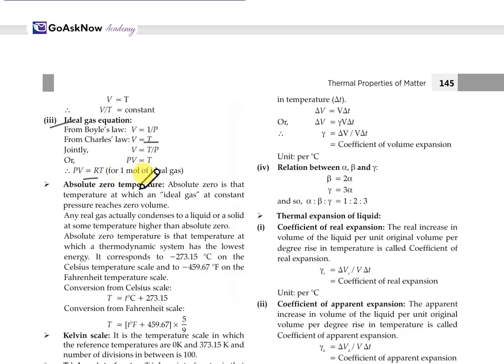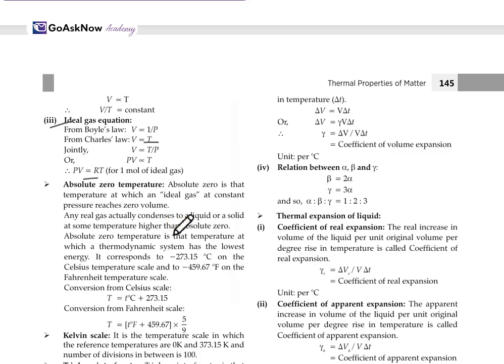Now, absolute zero temperature. Absolute zero is the temperature at which an ideal gas at constant pressure reaches zero volume, and any real gas actually condenses to a liquid, or a liquid to a solid, at some temperature higher than absolute zero.